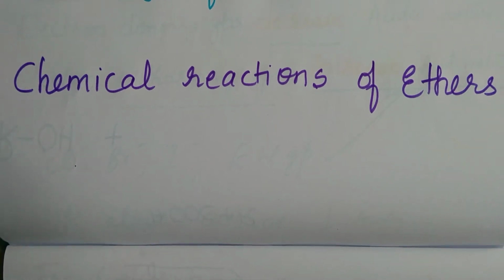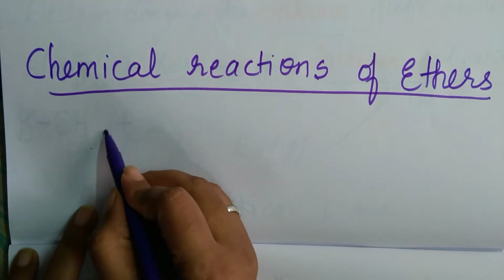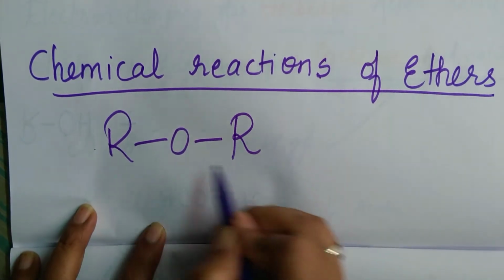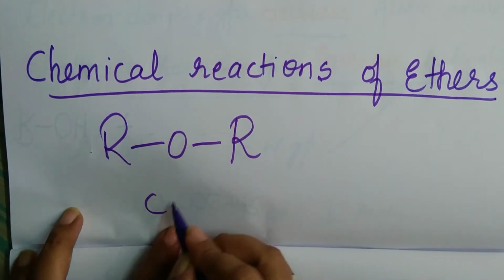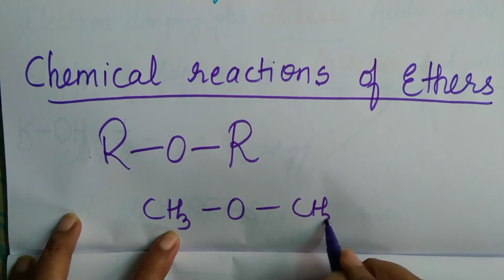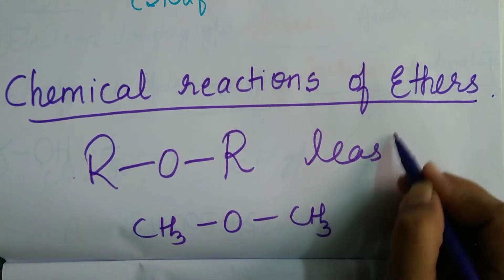Today I will teach you about the chemical reactions of ethers. Ethers' general formula is ROR. One of the examples is CH3OCH3. These ethers are least reactive.